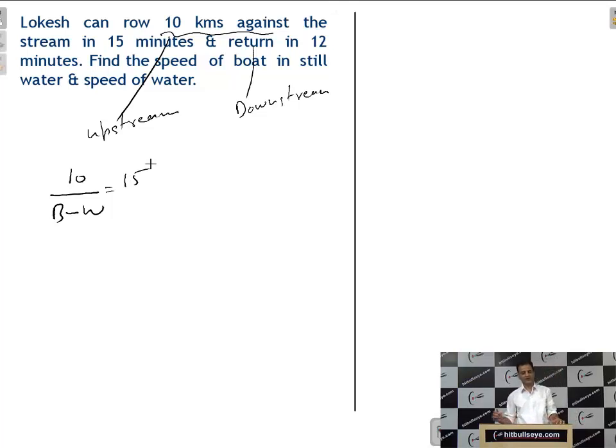And what is the time? 15 minutes. And now you have to take care of units, students. It is 10 km, it is 15 minutes. So what will you do? This is kilometer, so convert the minutes into hours. 15 by 60, so it will be 1 by 4. So what will be the first equation? 4 into 10 will be 40 is equal to B minus W. 40 equals B minus W.